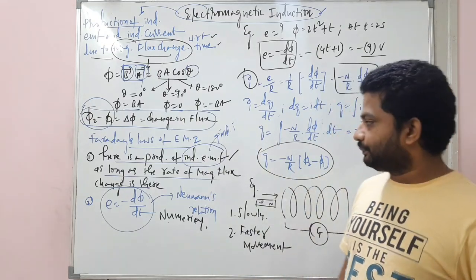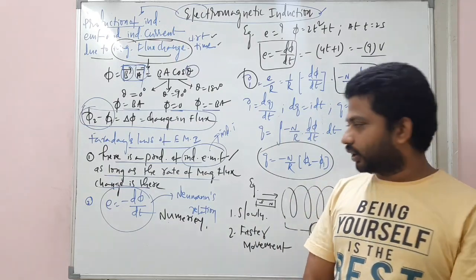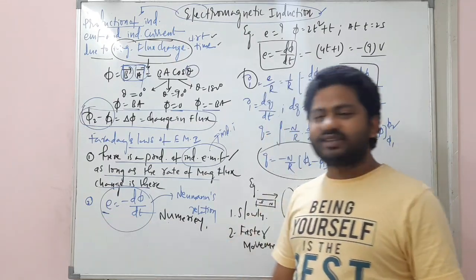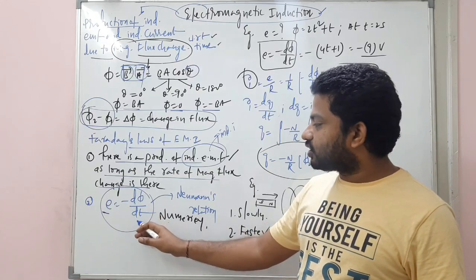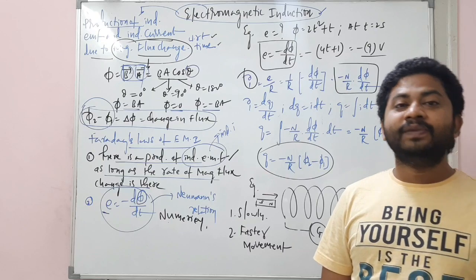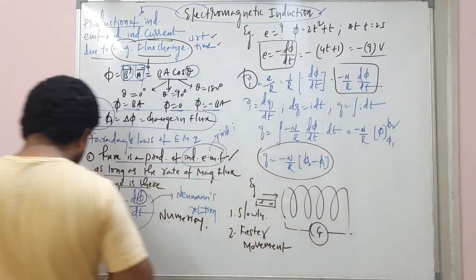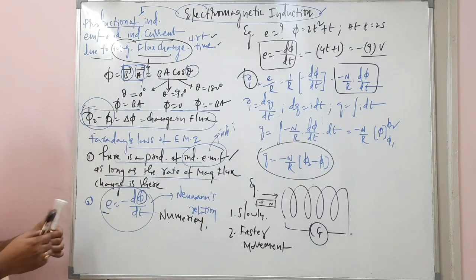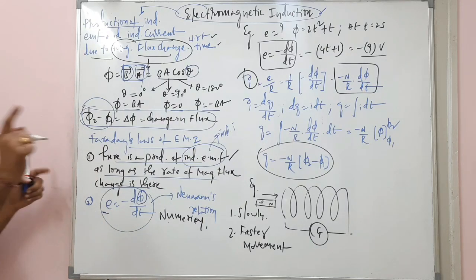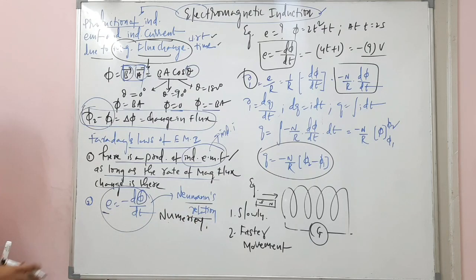Okay? Now, what is the second Faraday's law here? This is the most important. Induced EMF is equal to the rate of change of magnetic flux. For example, my dear children, this Faraday's second law is also called Neumann's relation. No confusions, right? According to Neumann's relation. Now, listen.